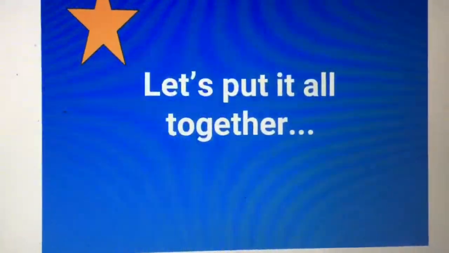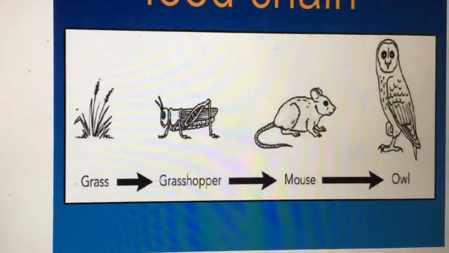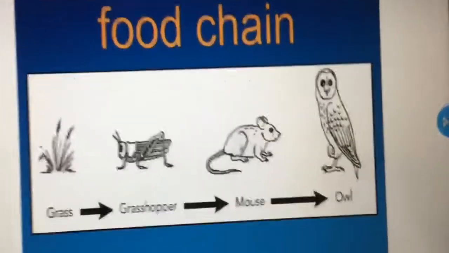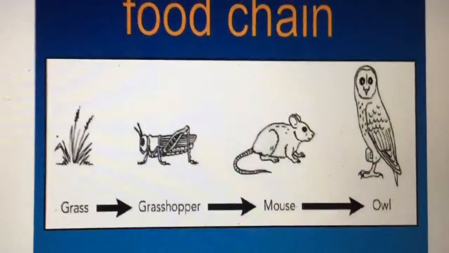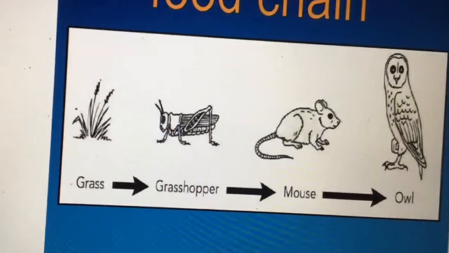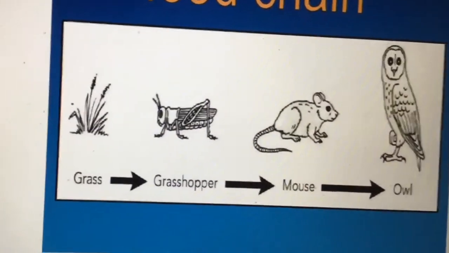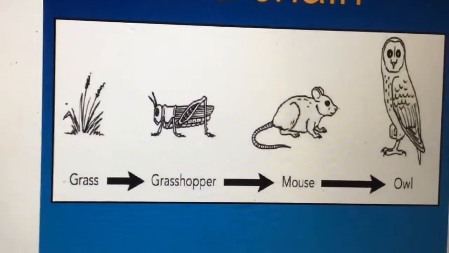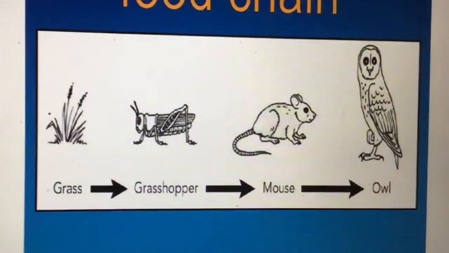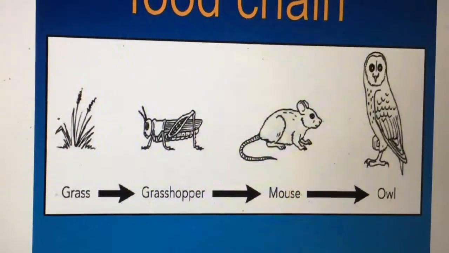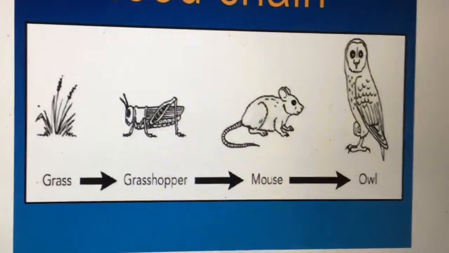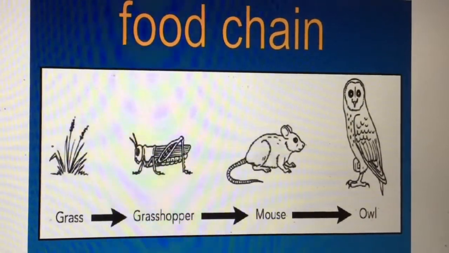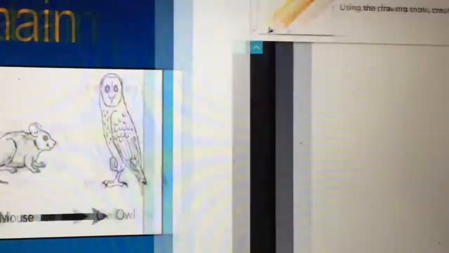Let's put all this together in a food chain, because in a food chain we have producers, we have primary consumers, we have secondary consumers. Alright, so here, if we look, we can see that we have the grass, which is a producer. The grasshopper is a primary consumer or herbivore because he only eats grass. The mouse is a secondary consumer, and the owl is also a secondary consumer. So you can have more than one secondary consumer. This is a food chain. Notice the arrows. We're going to talk about what they mean in a second.